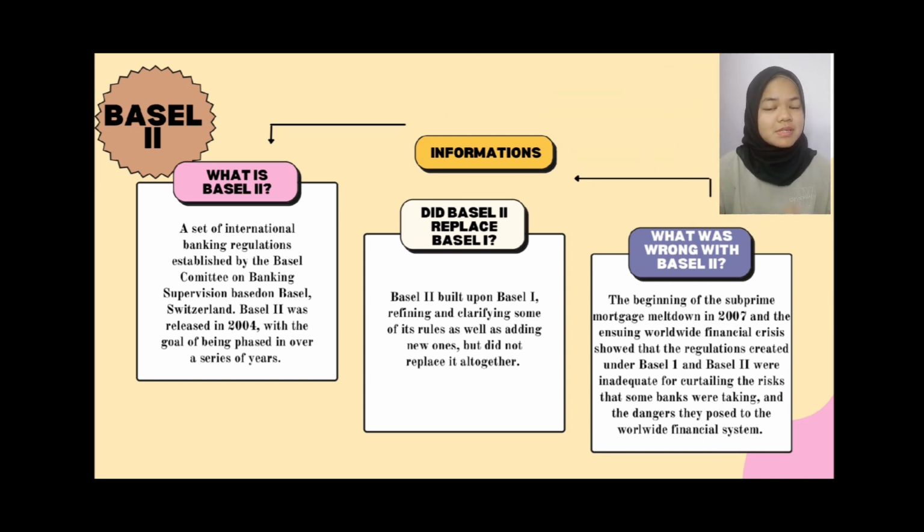What was wrong with Basel II until they came up with Basel III? It was because the beginning of the subprime mortgage meltdown in 2007 and the ensuing worldwide financial crisis showed that the regulations created under Basel I and Basel II were inadequate for curtailing the risks that some banks were taking and the dangers they posed to the worldwide financial system. I will pass the floor to Tivia.